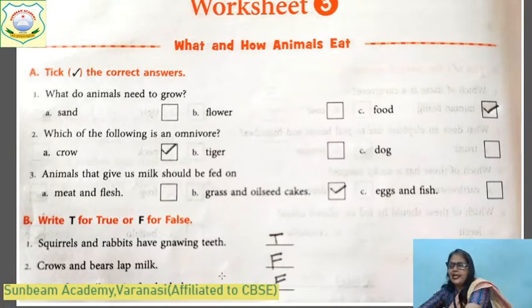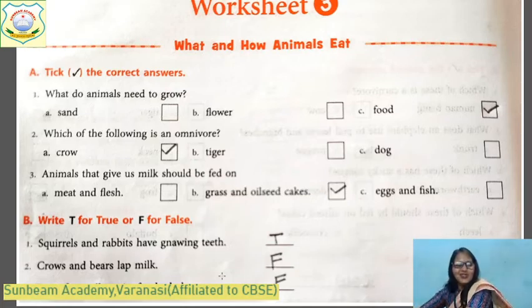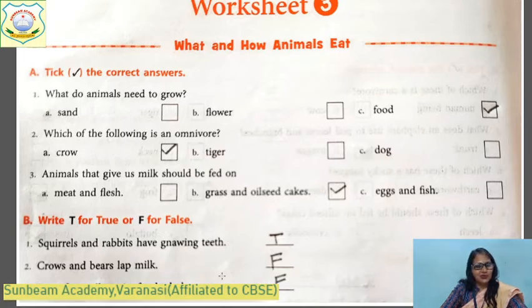This is another. What do animals need to grow? Yes, children. Animals need food to grow. And which of the following is an omnivore? Crow, tiger, dog. Crow. Animals that give us milk should be fed on grass and oil seeds. Yes, squirrels and rabbits have gnawing teeth. Yes, true.